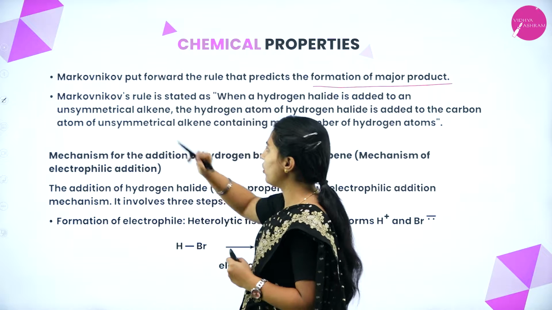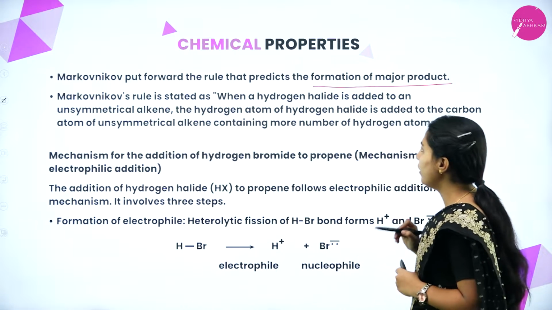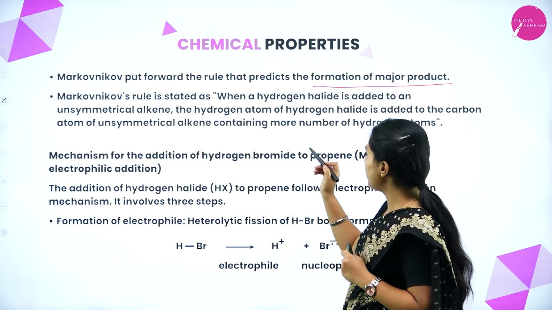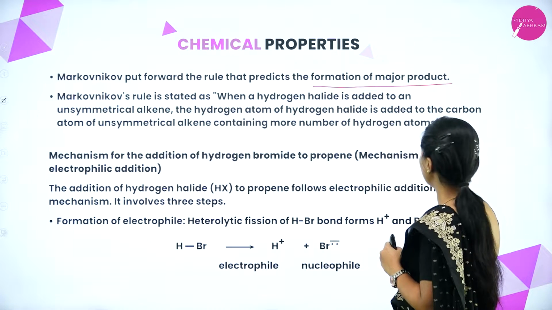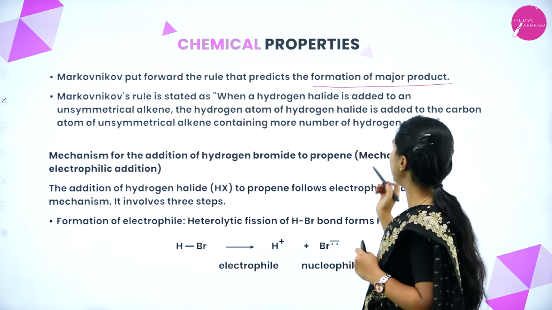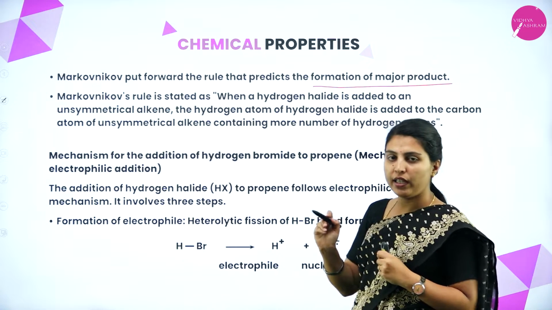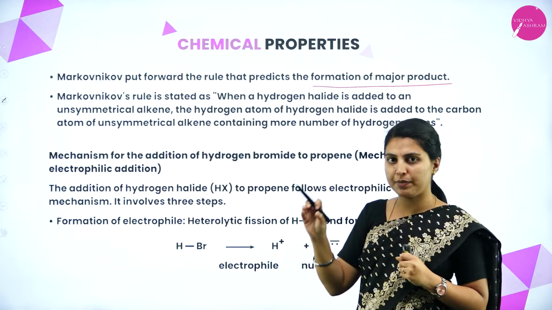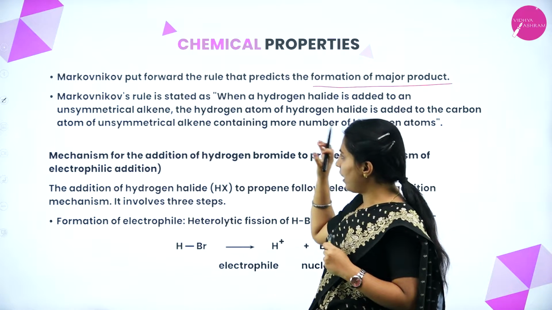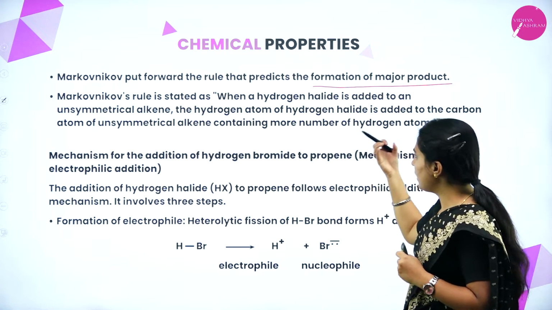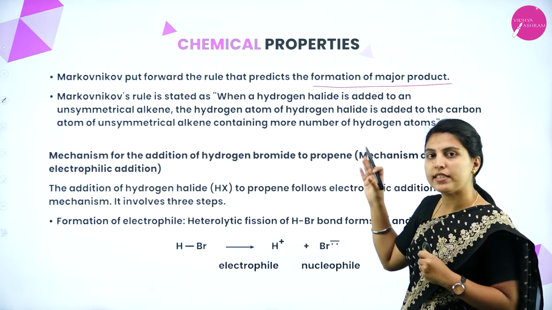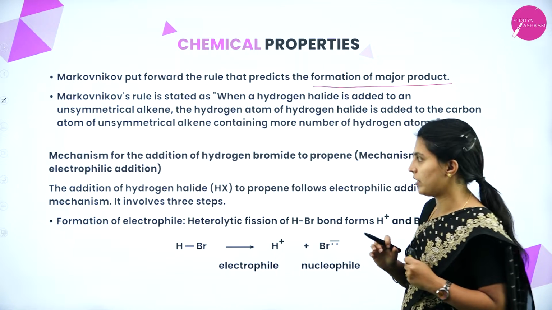So what is that Markovnikov rule? Markovnikov rule is stated when a hydrogen halide is added to an unsymmetrical alkene, the hydrogen atom of the hydrogen halide is added to the carbon atom of the unsymmetrical alkene containing more number of hydrogen atoms. Wherever the double bond is present, the hydrogen should go to the carbon which already has the greater number of hydrogens.